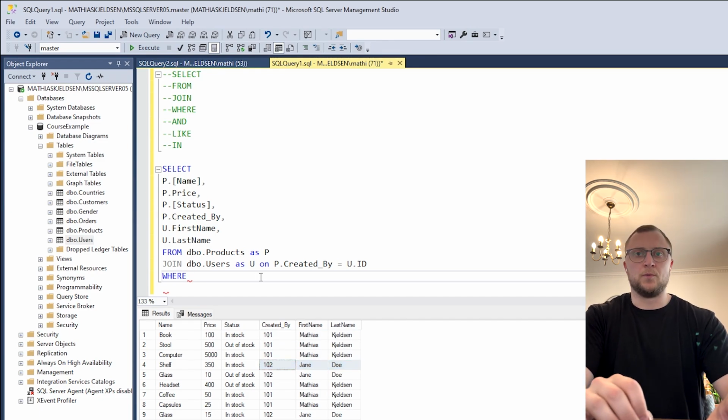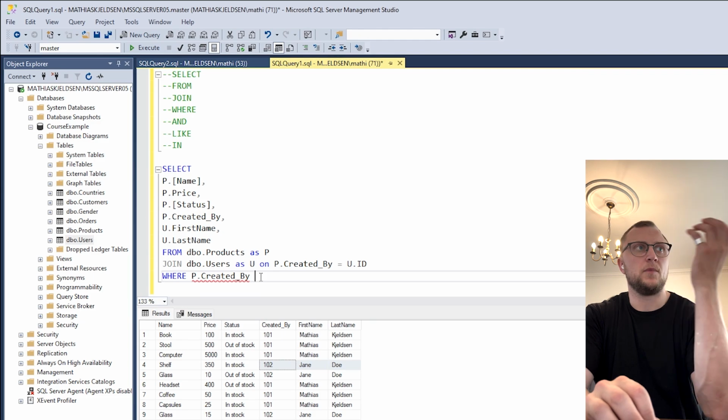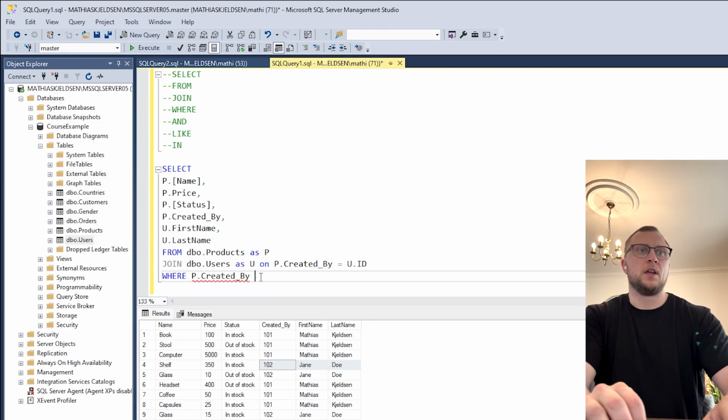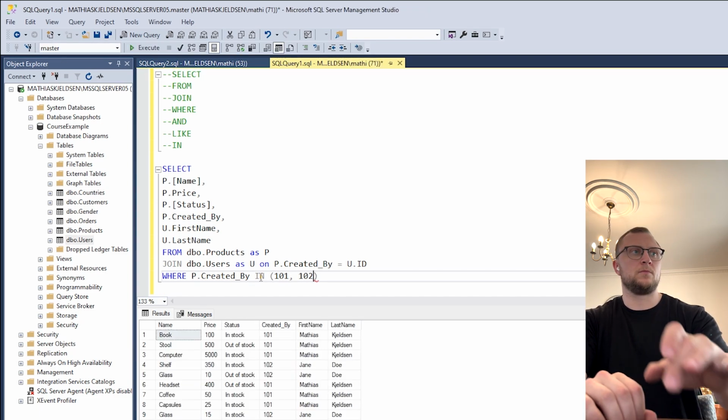So what I could do is just say p.created_by, or we could have used the same ID from the users table, but let's just go with created_by IN. So where this field IN, and then we use the parenthesis, say 101 or 102.